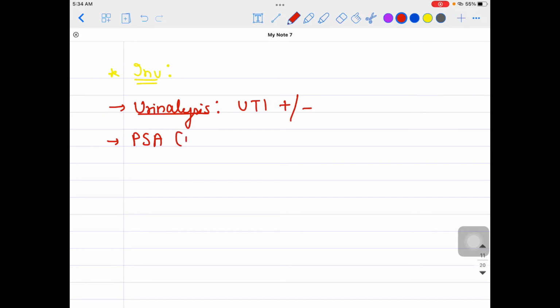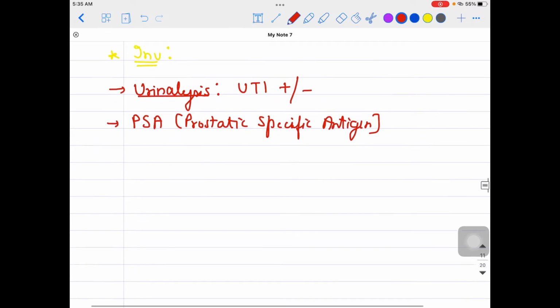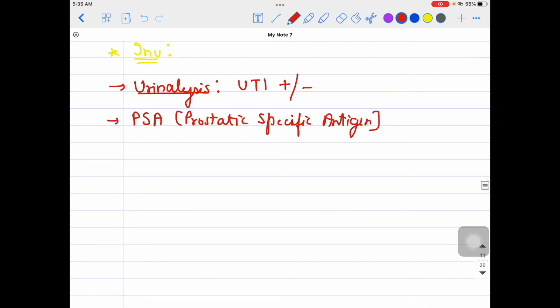What is PSA? Prostate specific antigen. Usually it is very much elevated in older age people who are having prostate cancer. Okay, fine. So what will be the diagnostic criteria if somebody asks you?